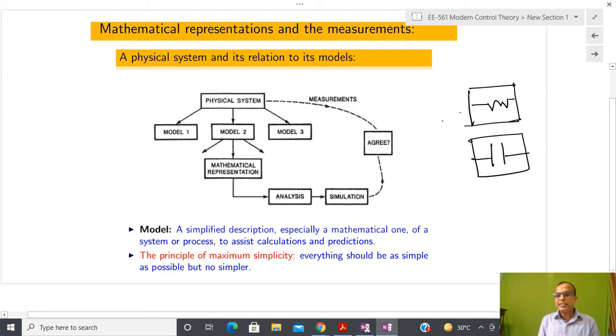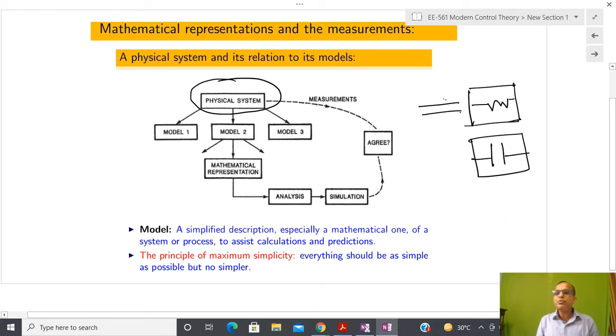So if you see the system, I have some kind of physical system, meaning some realistic system, and this realistic system may have different models. Why are there different models? Because most of the time, whenever we try to capture the behavior of this system, how do we capture the behavior of any system?